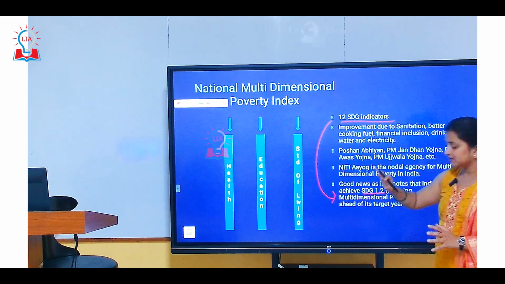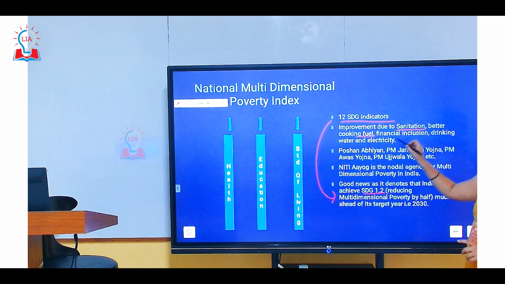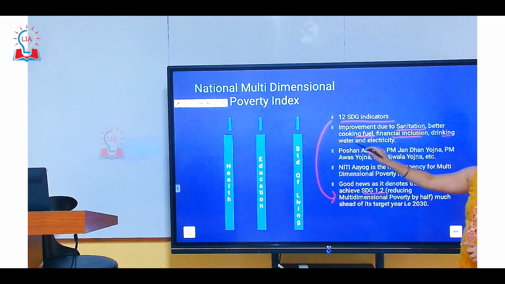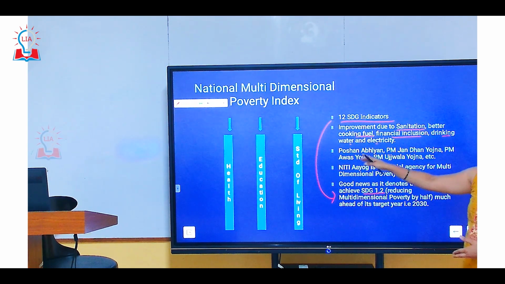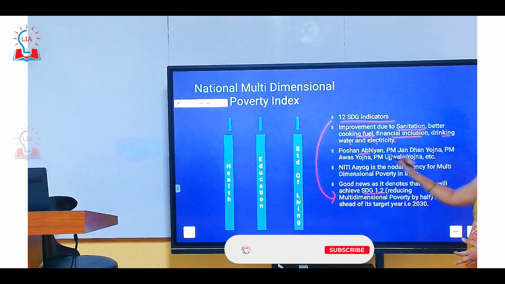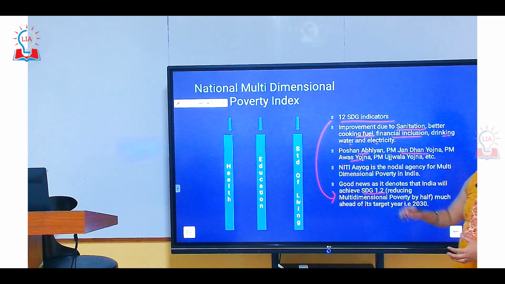The report says that there has been improvement in various sectors. What are those sectors? They include sanitation, better cooking fuel, financial inclusion, drinking water and electricity. In all these sectors, there has been improvement because of various government efforts. Some of them include Poshan Abhiyan for nutrition, PM Jan Dhan Yojana for opening bank accounts, and PM Awas Yojana for better infrastructure for houses. We are building houses under PM Awas Yojana.